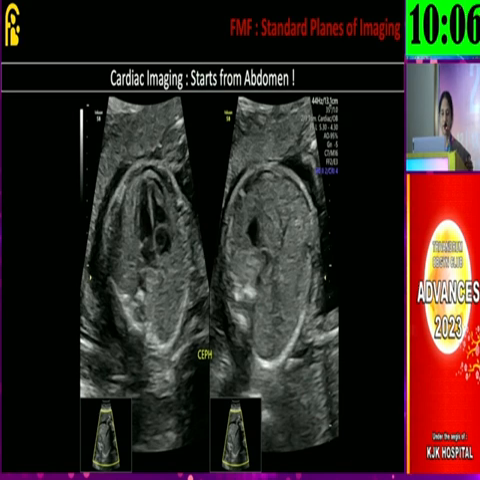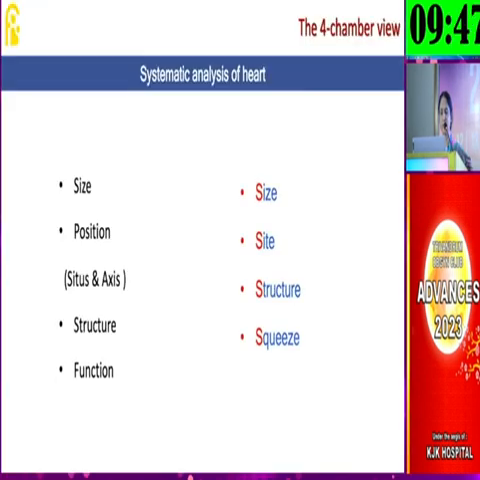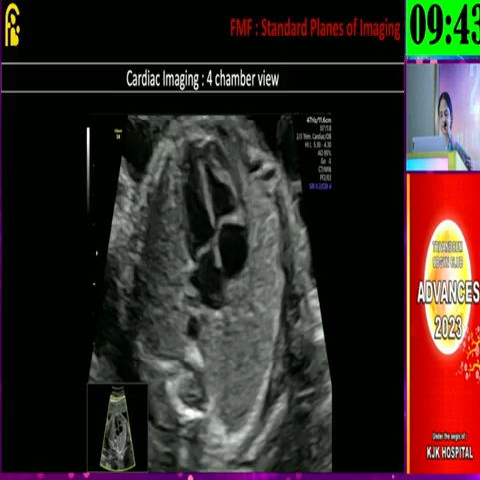Coming to the cardiac imaging, interestingly, cardiac imaging actually starts from the abdomen. So we have to, as I have said, make sure that the situs is read properly, and then once the situs is determined, the heart and the stomach are on the same side. As you appreciate in the systematic analysis of the heart, we go through the size, position, structure, and function of the heart. And this is the four-chamber view of the heart, exactly taken where the mediastinum is in the middle.